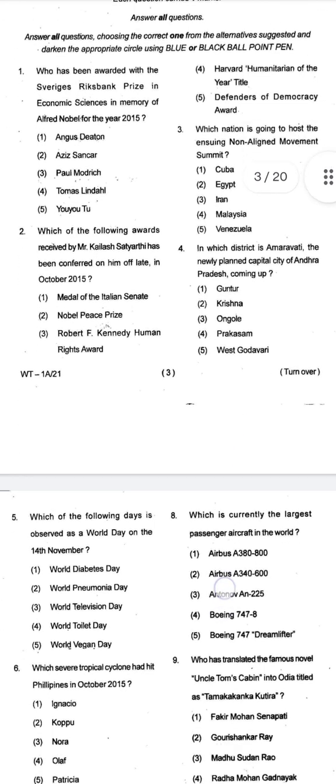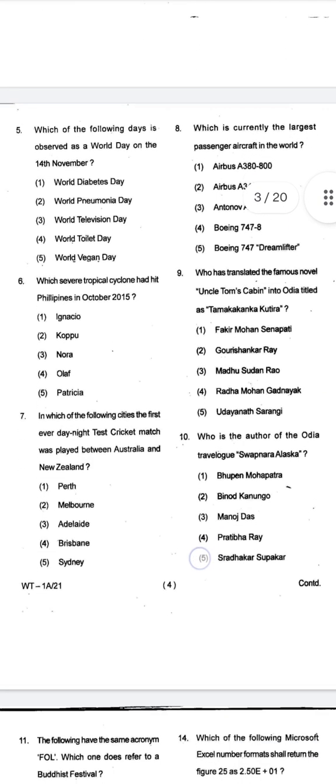Let's move further. On the second page, we have been asked about the world day, which day we are observing on 14th of November. Again, this is a general awareness question. Then it is asked which severe tropical cyclone had hit Philippines in October 2015. Now this is a current affairs question. So we can see general knowledge, general awareness and current affairs are included in these questions.